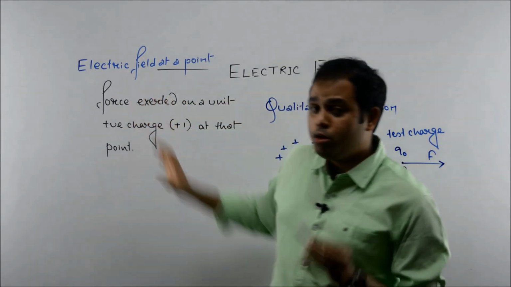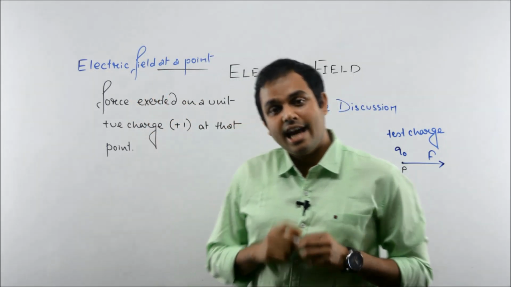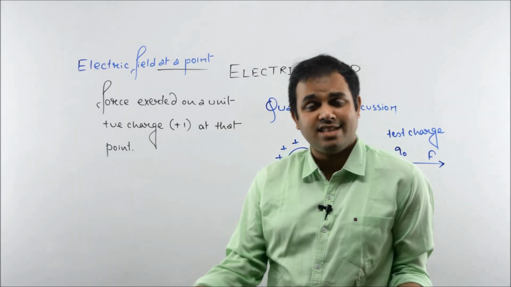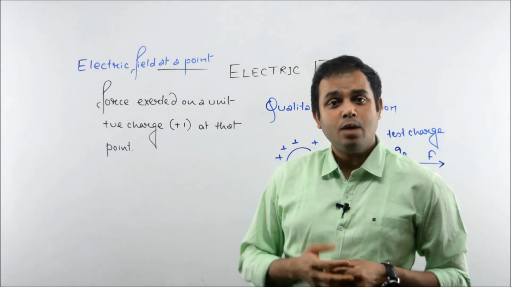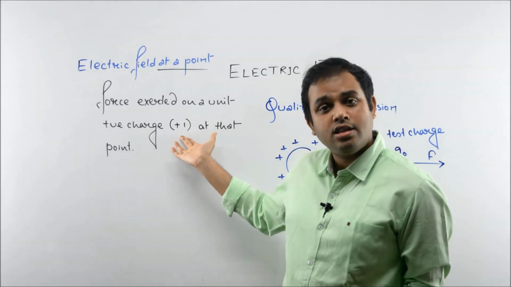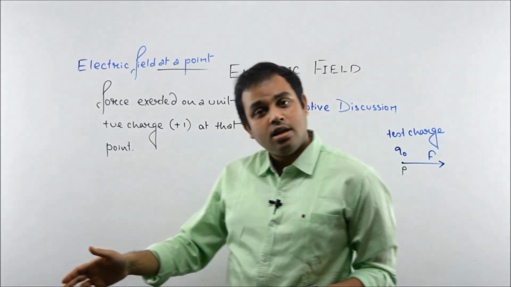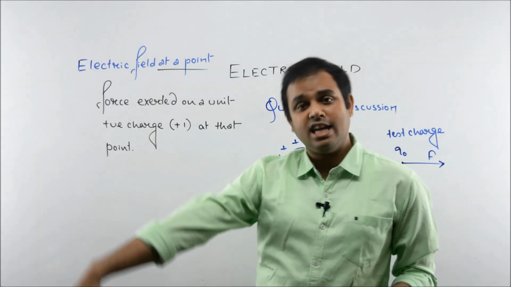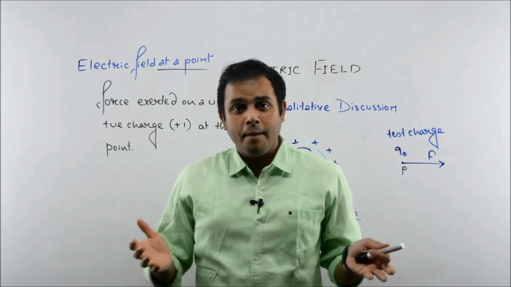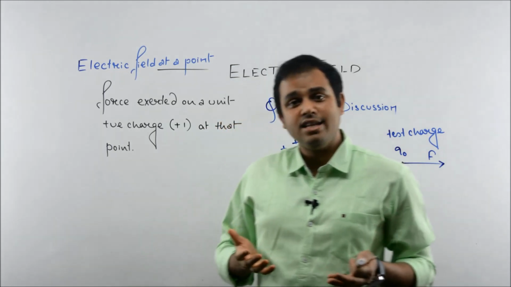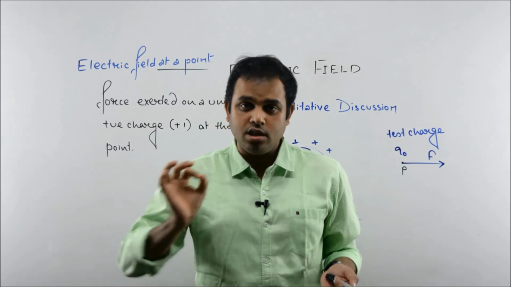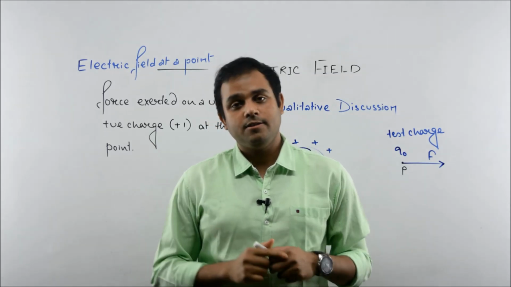This definition needs to be very much clear. At a point, what is the magnitude of electric field? It is the force exerted on unit charge, that means 1 coulomb in SI. And what is the direction of electric field at that point? Here we have written it's positive. That means the direction along which a positive charge will experience force at that point, that will be the direction of electric field at that point. So simply by combining these two, we can say that the electric field at a point is the force exerted on a unit positive charge at that point.